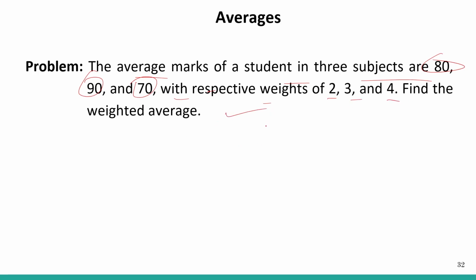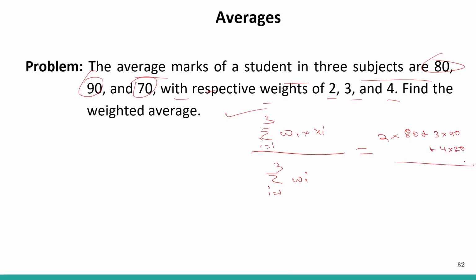So how can we find the weighted average? The weighted average formula is the sum from i equals 1 to 3 of Wi times xi, divided by the sum from i equals 1 to 3 of Wi. So this is equal to (2 times 80 plus 3 times 90 plus 4 times 70) divided by (2 plus 3 plus 4).